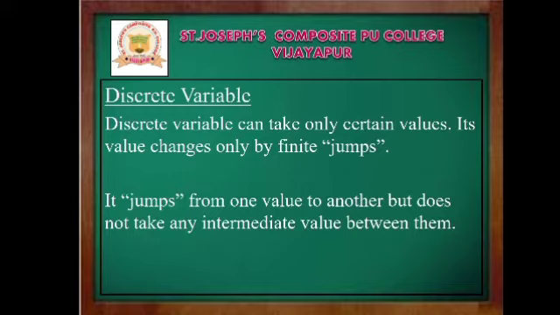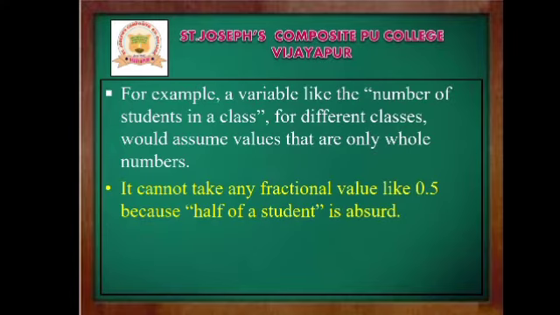That means the values can jump from one to another but do not take any intermediate values between them. For example, a variable like the number of students in a class. The number of students in different classes would assume values that are only whole numbers, right? It cannot take any fractional value like 0.5, because half a student is not observed. So we can say that only certain types of values can be taken in the discrete variable.